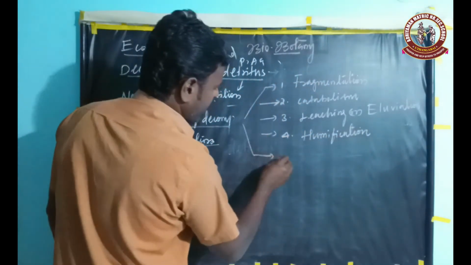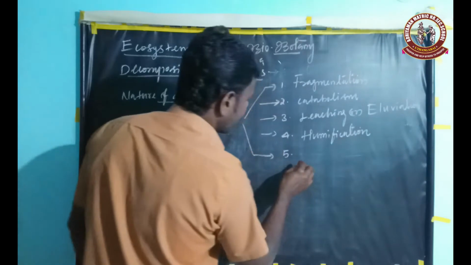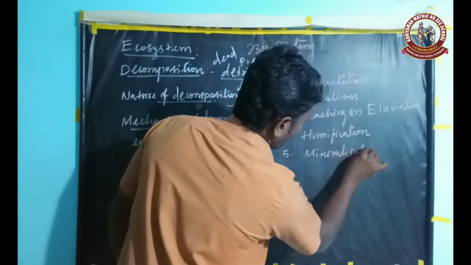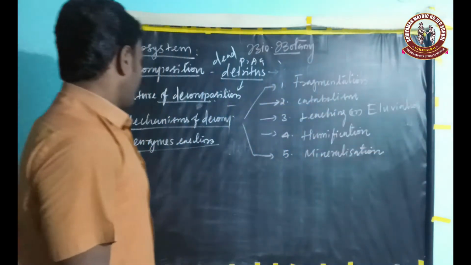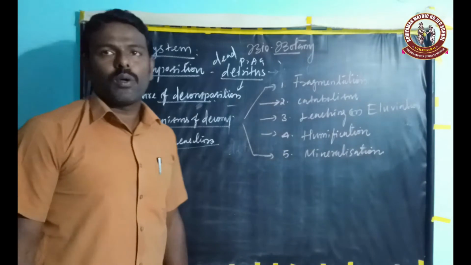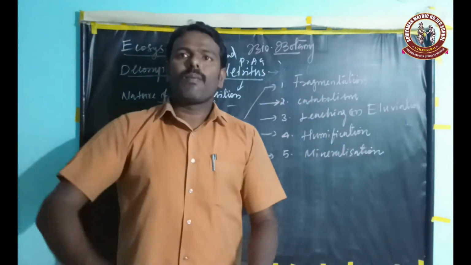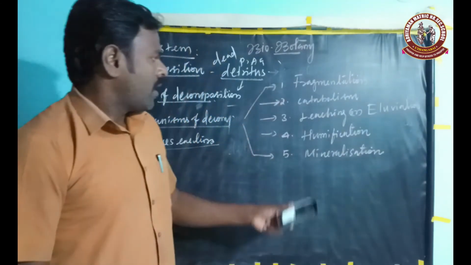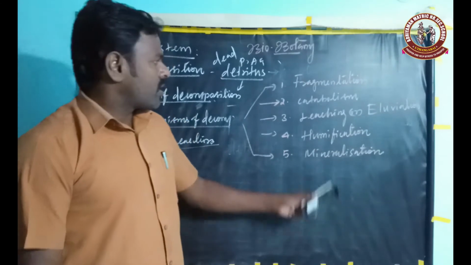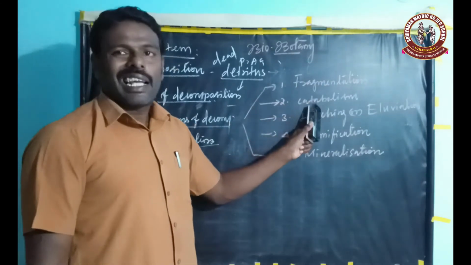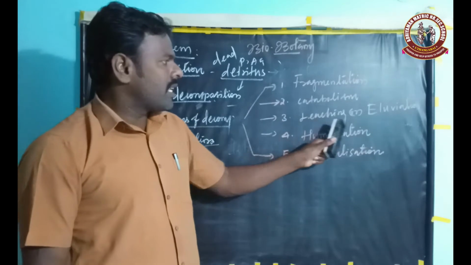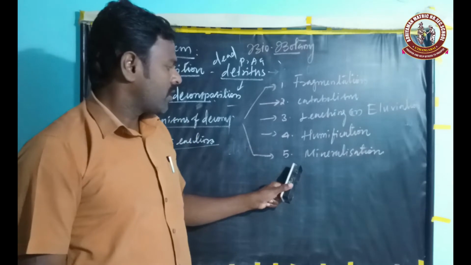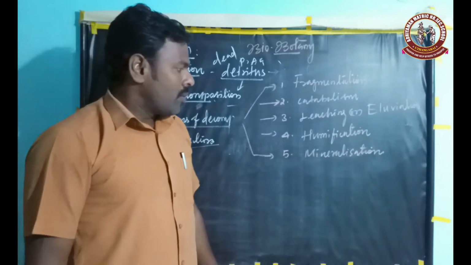And the fifth one is mineralization. So the mechanism of decomposition has a stepwise process. There are 5 steps that take place: fragmentation, catabolism, leaching or eluviation, humification, and then mineralization.